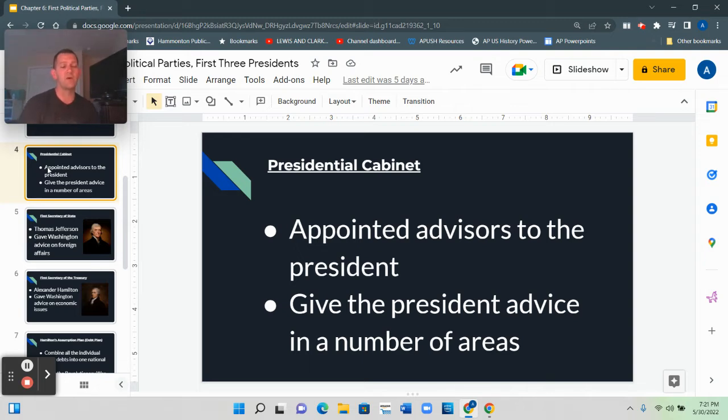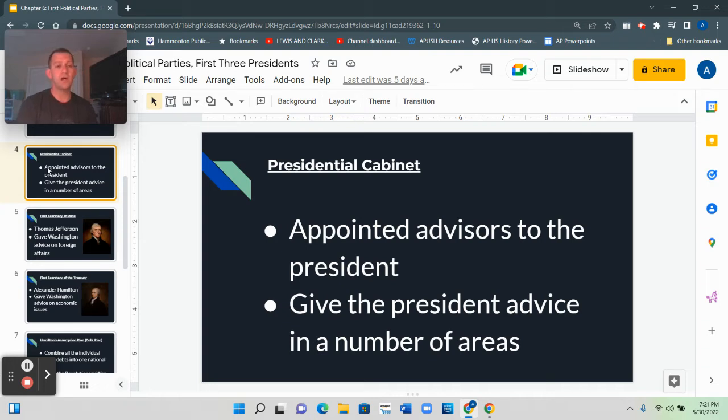In this time period, they called that person the Secretary of War. Today, we call that person the Secretary of Defense. But all things considered, presidents need help. They need advice. They need to be told what to do by experts. And we call that group of experts the presidential cabinet. That group of advisors was founded and created by George Washington.